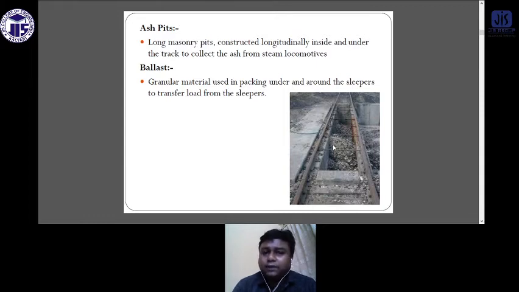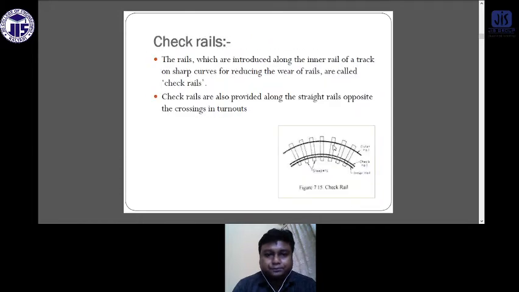What is ballast? Ballast is granular material used in the packing under and around the sleeper to transfer the load from the rail to the sleeper. Now, what are check rails? The rails which are introduced along the inner rail of the track on the curve for reducing the wear of the rail are called check rails. The check rails are also provided along the straight rail opposite the crossing in turnouts.